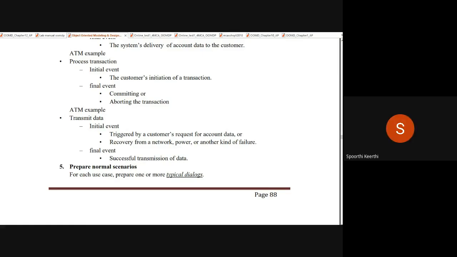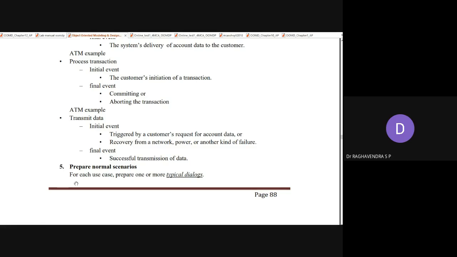Story. Okay, it is nothing but a series or sequence of steps happening and represented in a textual manner rather than in a diagrammatic manner. If you represent the series of activities in a diagrammatic manner, it becomes a sequence diagram. On the other hand, if you represent the same aspect in a textual way, it becomes a scenario.